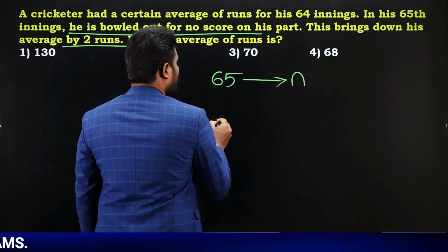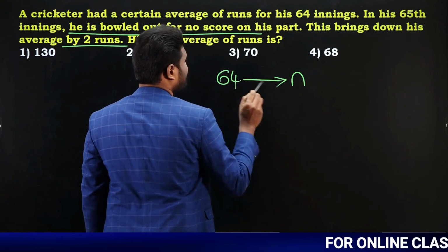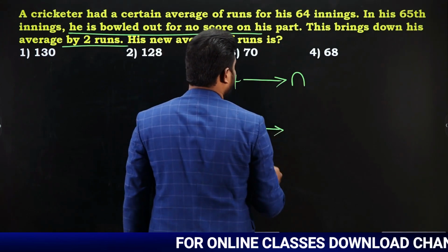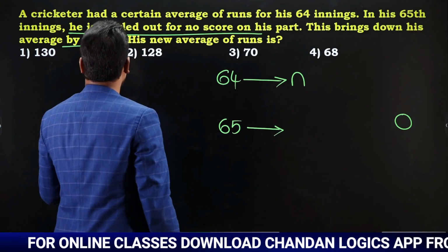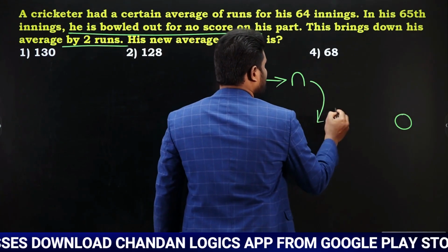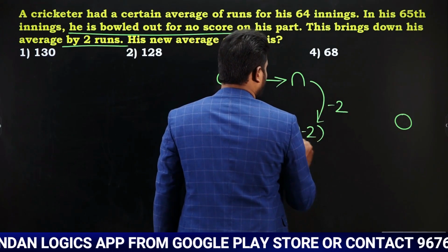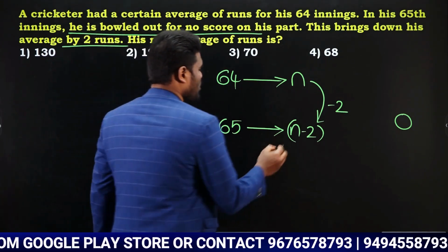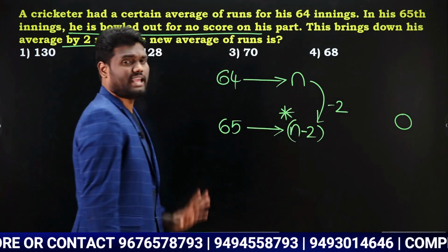Now what happened? Initially he played 64 matches. For 64 matches, the average is n. Now what happened? In the 65th match, he scored 0 runs. Yes or no? Due to this, the average is brought down by 2. If initially it is n, now it is going to reduce by 2, so it is going to be n minus 2. Now they are asking what is his new average, which means you are supposed to find this n minus 2 value.